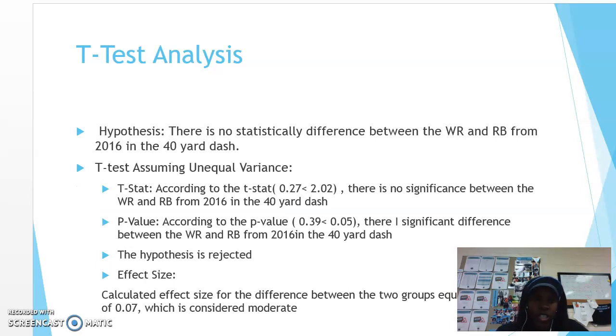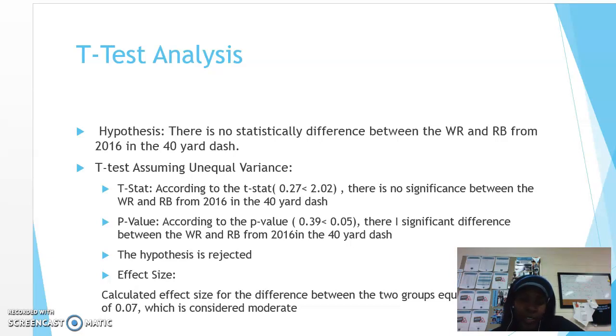Continuing with the t-test analysis, with the hypothesis stating that there is no statistically significant difference between the wide receivers and running backs from 2016 in the 40-yard dash. So I did a t-test assuming unequal variance. So my t-stat, with it being 0.27, which is less than the 2.02, there is no significant difference between the wide receivers and running backs from 2017 in the 40-yard dash.